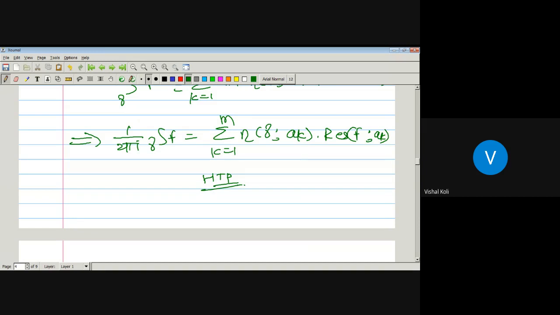Okay, since we have to prove that 1 upon 2 pi i integration over the curve gamma of f is nothing but the summation k running from 1 to m of the index of the curve gamma with respect to the point a k into the residue of the function f at the point a k, and that we have. Okay, any doubt? No, sir.